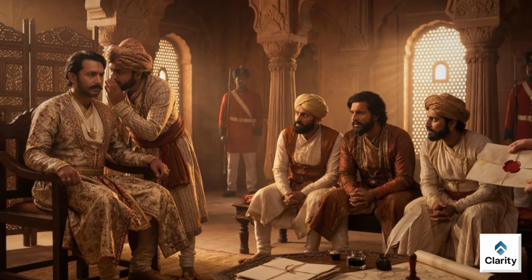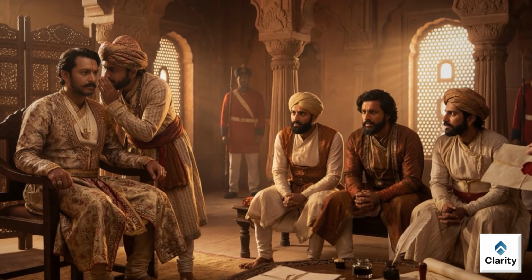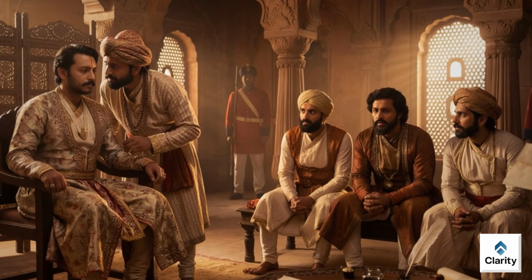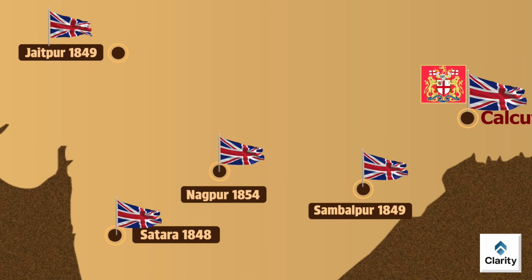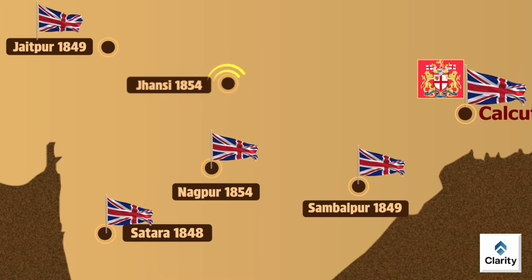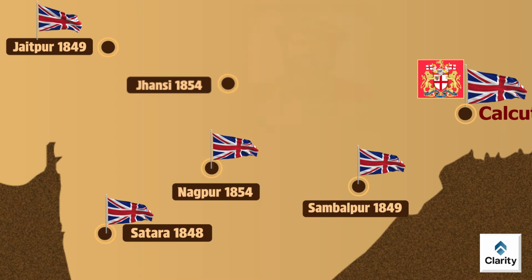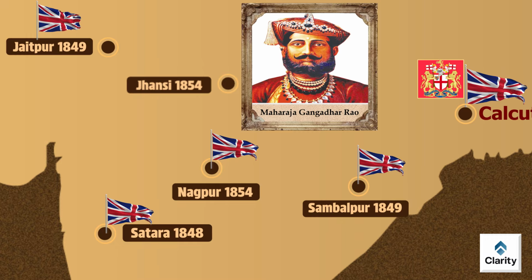This was a big warning signal to other rulers. Even a powerful state can be taken in one decision. After this, the most sensitive and most famous case was Jhansi. In Jhansi, the ruler was Maharaja Gangadhar Rao.